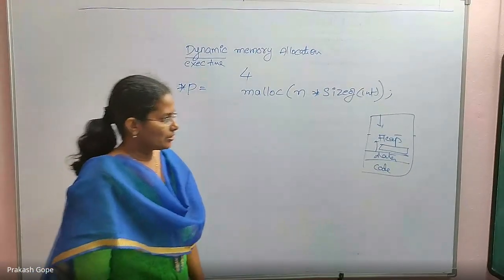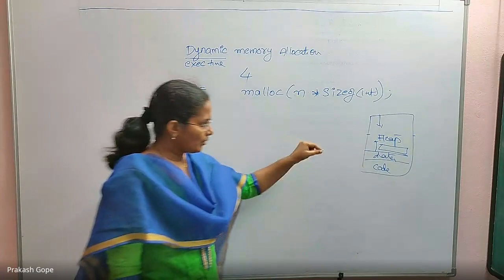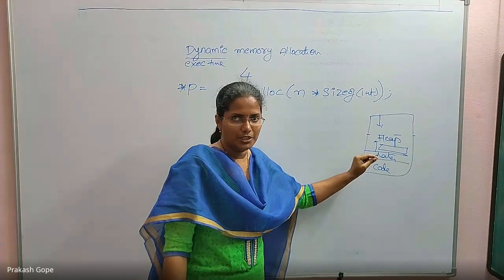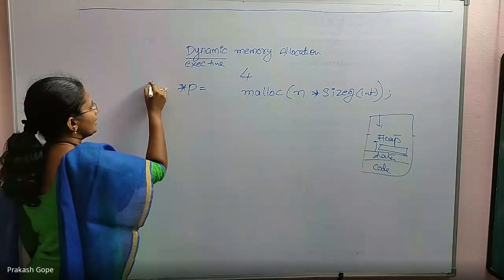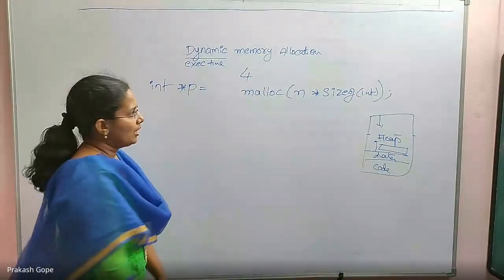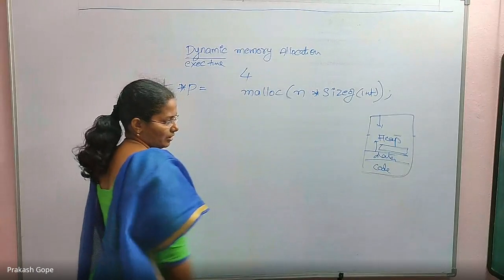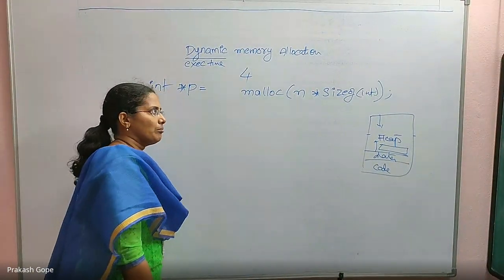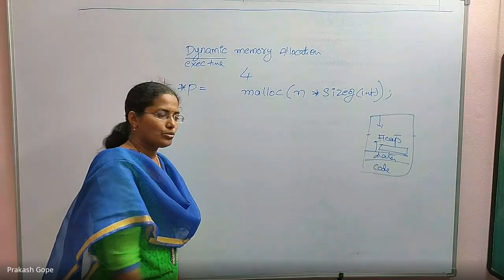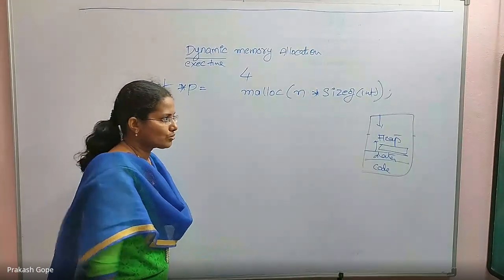As a programmer, I know that I want to store integers in it. So your declaration will be int star. And malloc is a generic function, right? It returns a void pointer because as a programmer you know you want to store integers, but maybe another programmer wants to store characters.